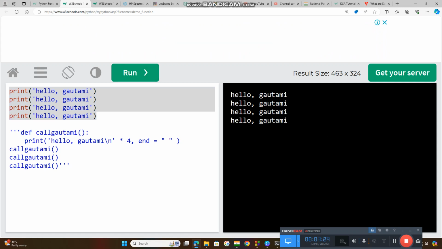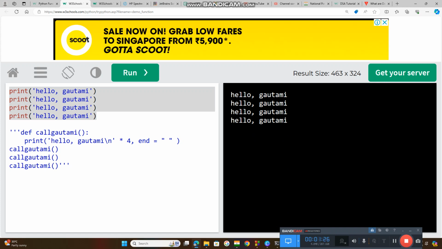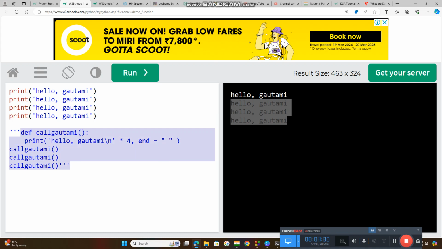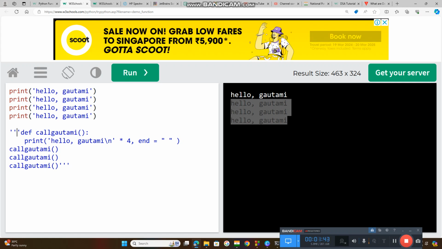See, how many lines are you getting? Only 4 lines. Why was this code not executed? Because I have kept it in multi-line comments. For single line comments, which symbol do we use? Otherwise, I need to keep single line comments. In front of every line, I need to keep what? Hash. In front of this line, I need to keep hash.